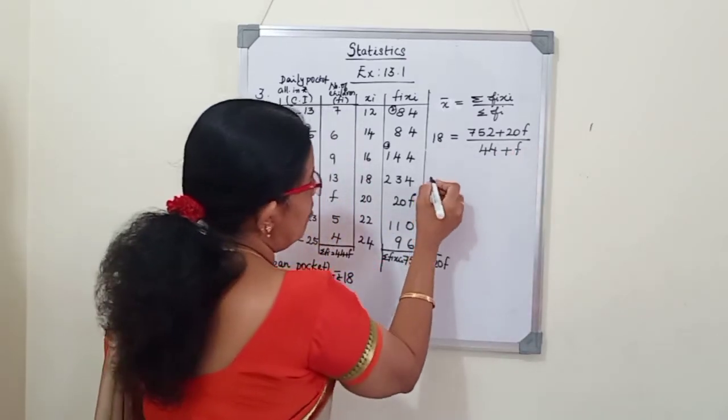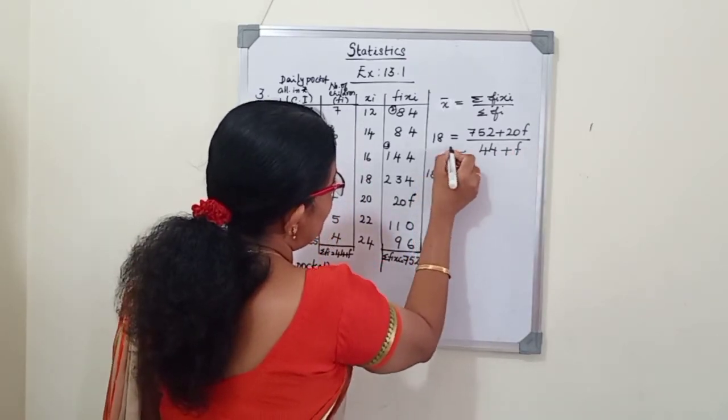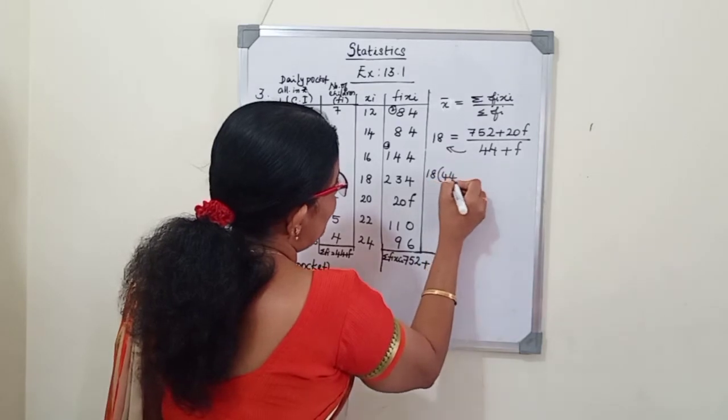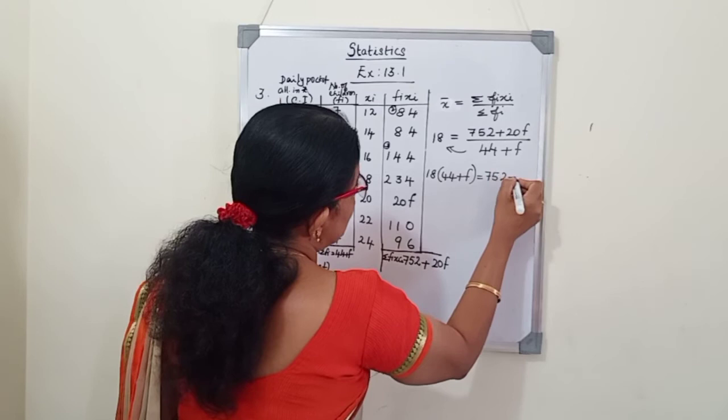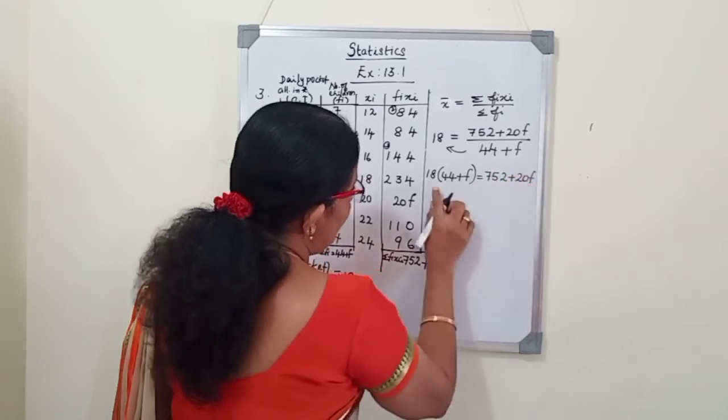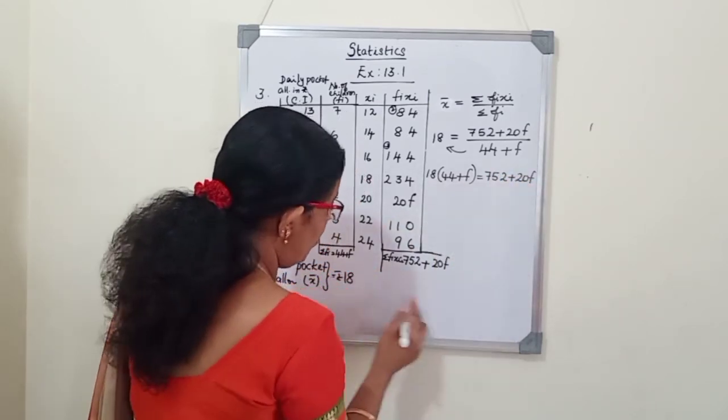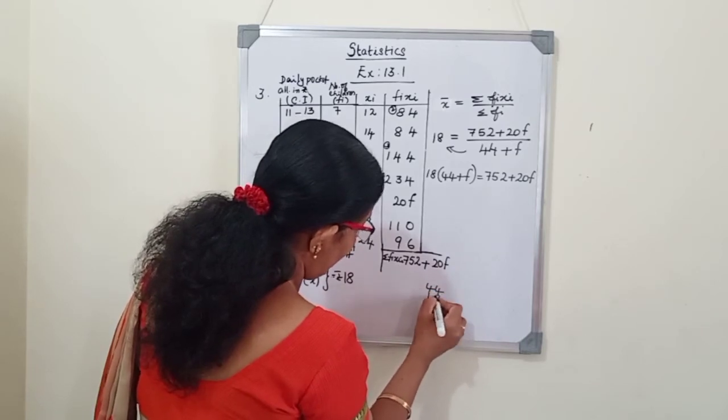Now we will cross multiply: 18 into 44 plus f is equal to 752 plus 20f. Now we will open the bracket. We will multiply 44 into 18.